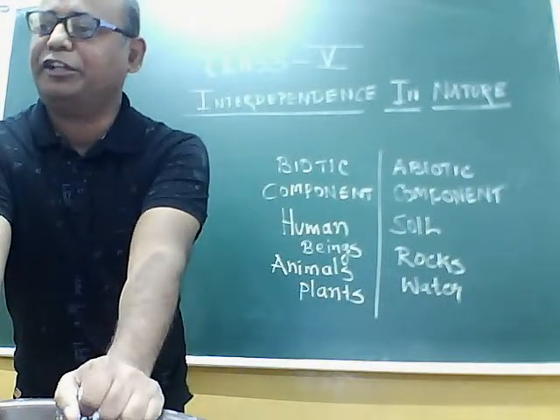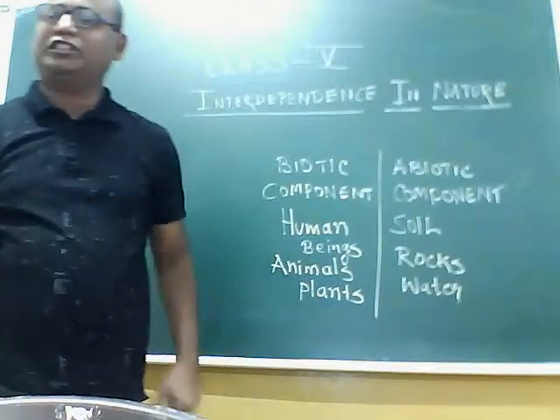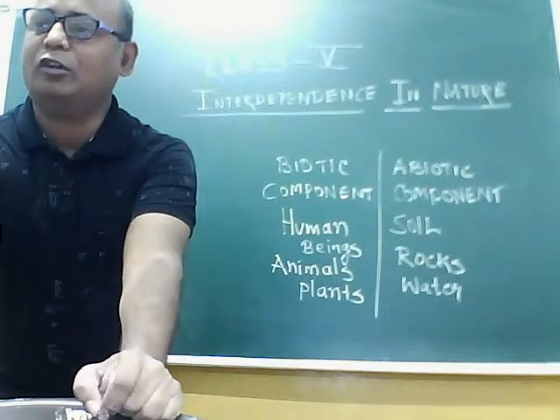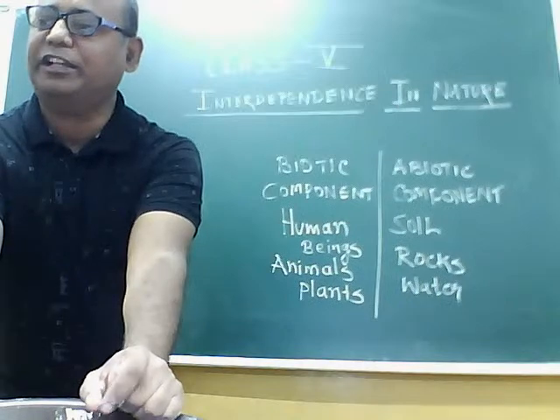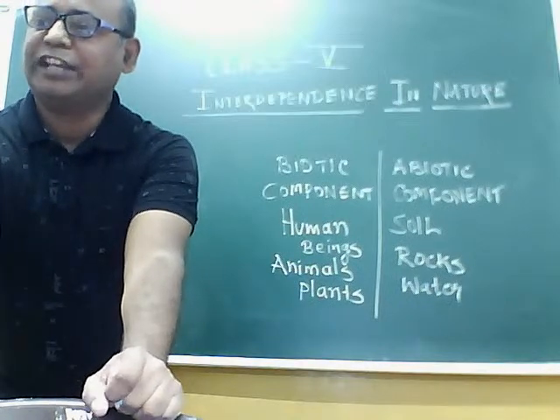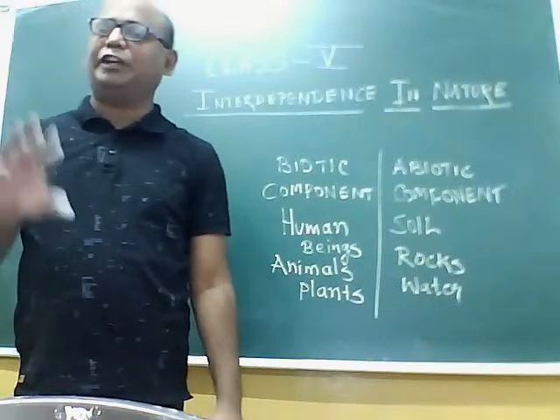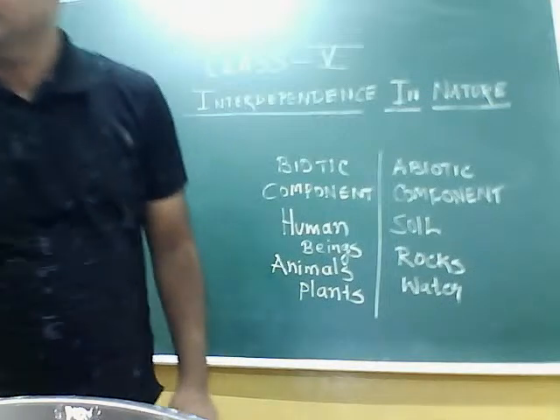And abiotic components are depending on the biotic components. For example, we have seen how these minerals and organic matter are depending on the living things, that is the biotic component, and how the cycle of these minerals and matter takes place from living things, that is the biotic component, into the abiotic component, that is soil. Okay.